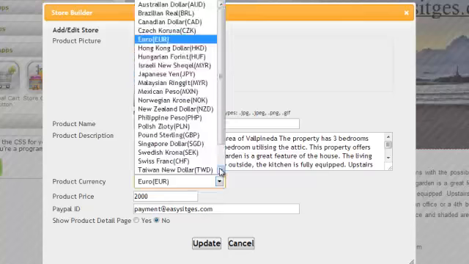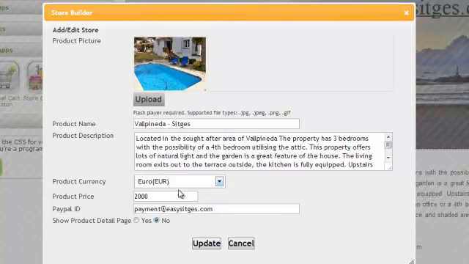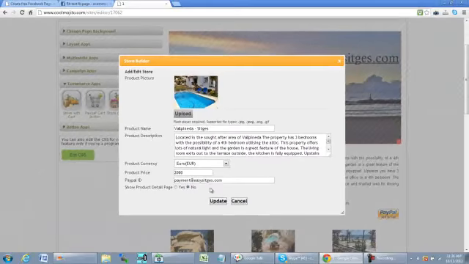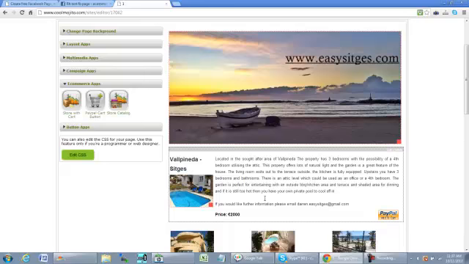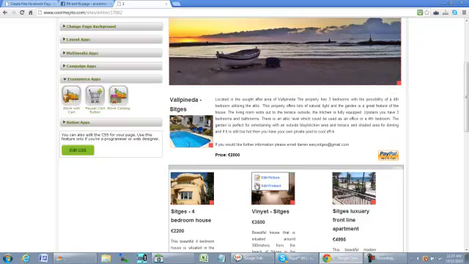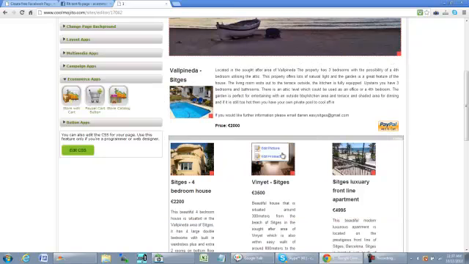You have literally every currency in the known world that you can pick from: euros, dollars, francs, anything that you want. You can put your price, and of course your PayPal ID. By the way, this is just a demo PayPal ID, so don't try to use that. It's just for illustration. Once you've filled in that information, this is the way that the information will look on your page. So that's one approach.